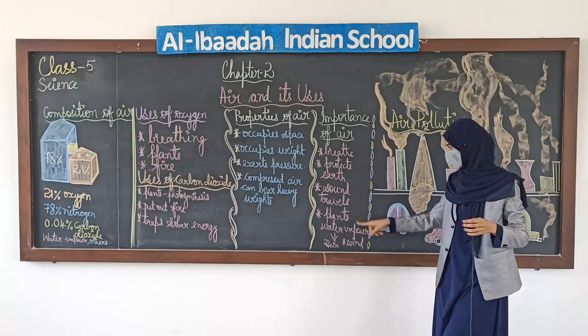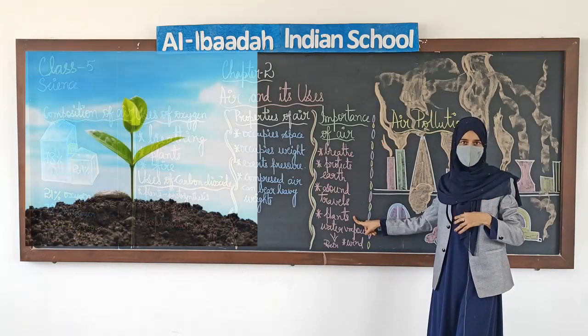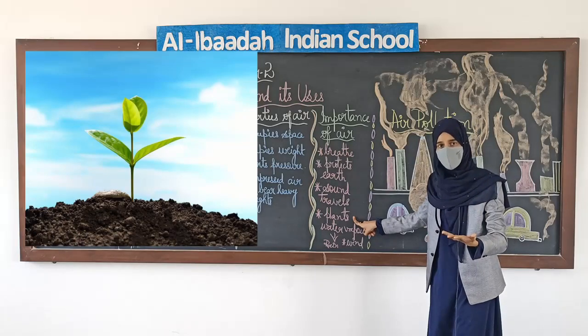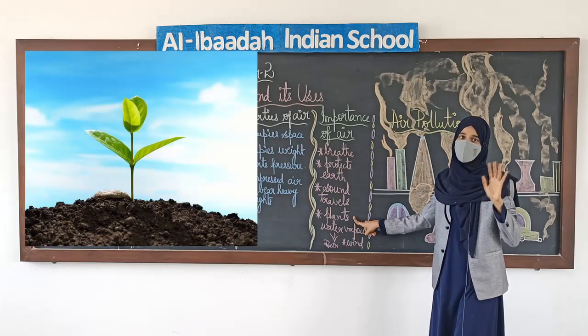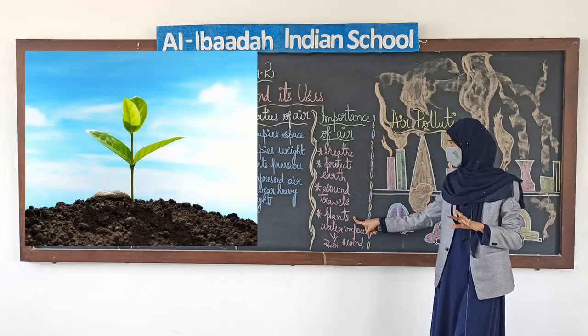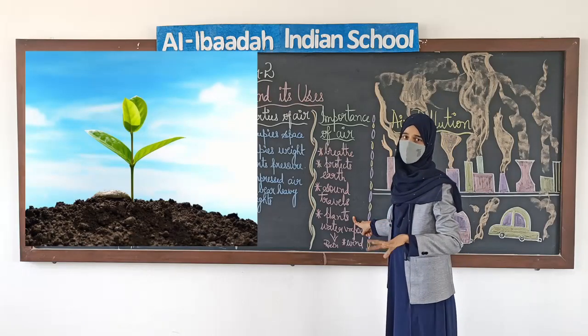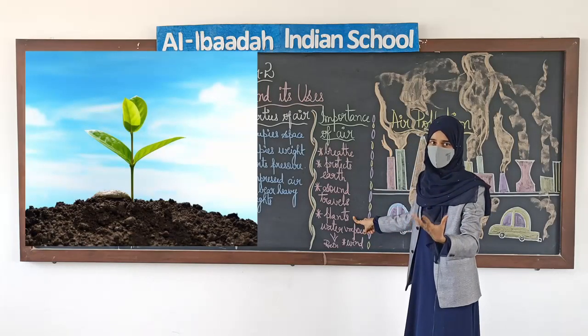Okay. Next is plants. As I have already explained, plants breathe in oxygen and give out carbon dioxide. But during the daytime, during the process of photosynthesis, what happens? It takes in carbon dioxide and releases oxygen.